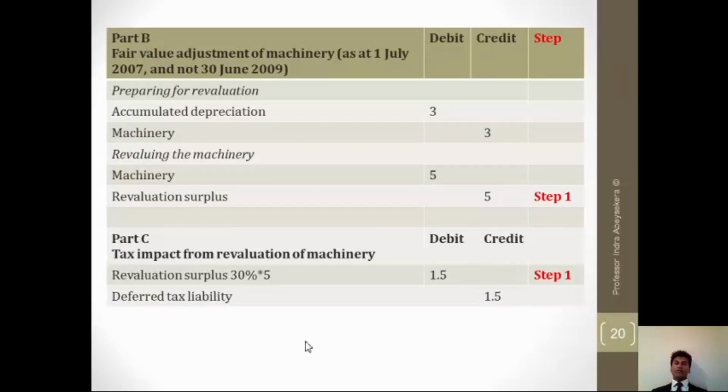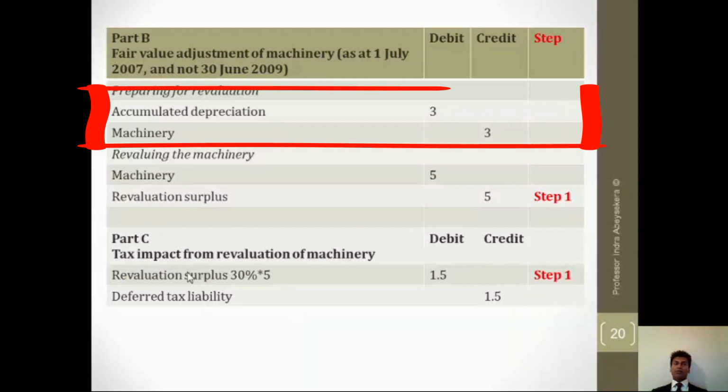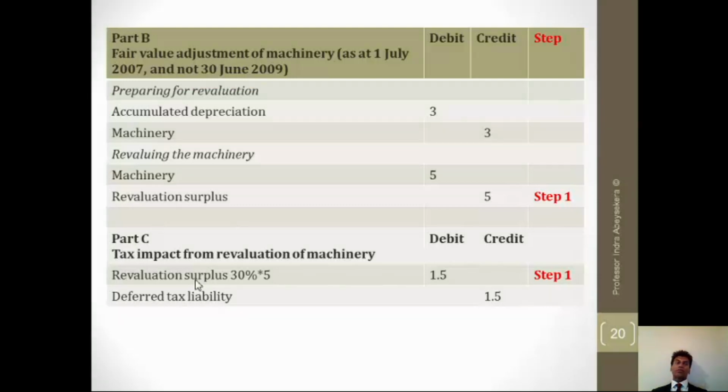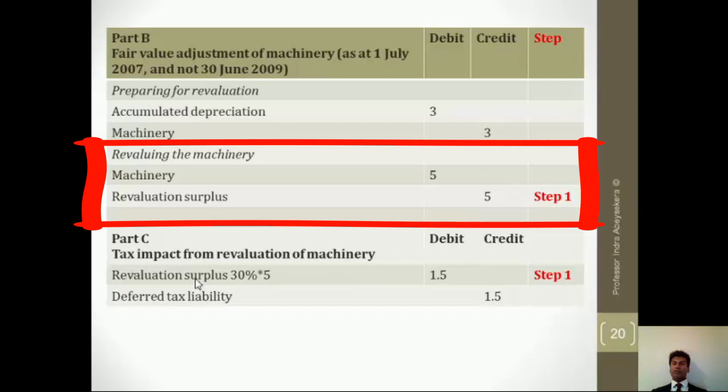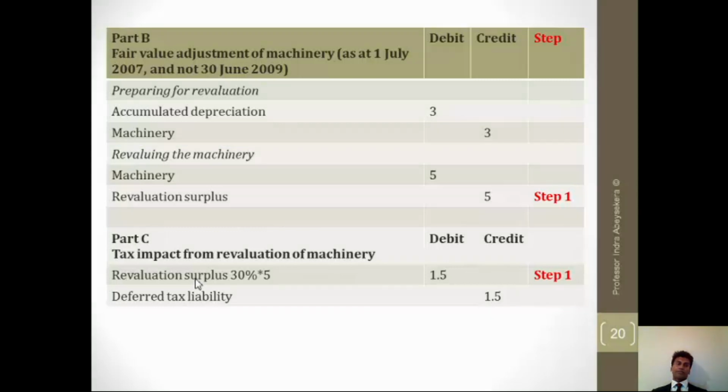When you adjust the fair value, first you must reverse accumulated depreciation, debit that, and credit into machinery account to prepare for revaluation. And then you revalue machinery. And the adjustment required is 5.